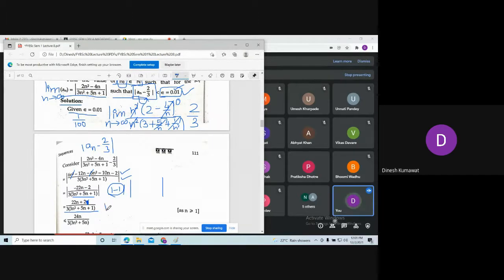Does anyone have any doubt up to this step? No, sir. Okay. So in the numerator we are having 22n + 2. Now tell me what is the relation between these two quantities?